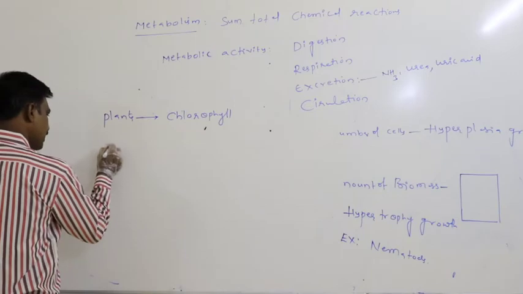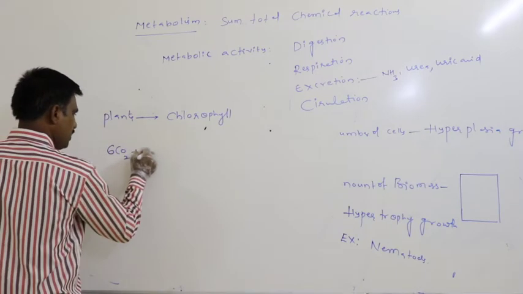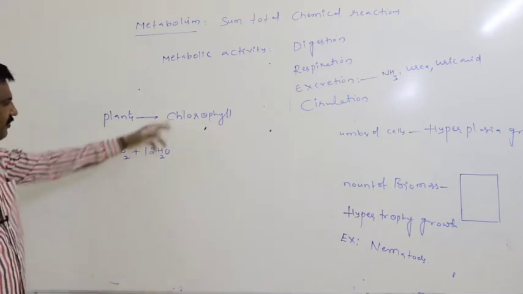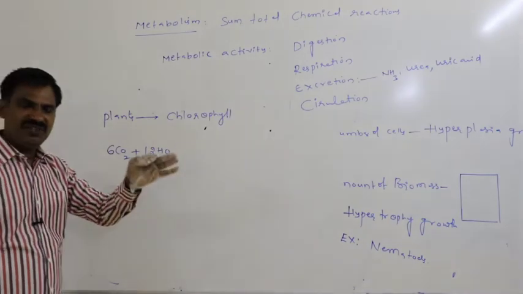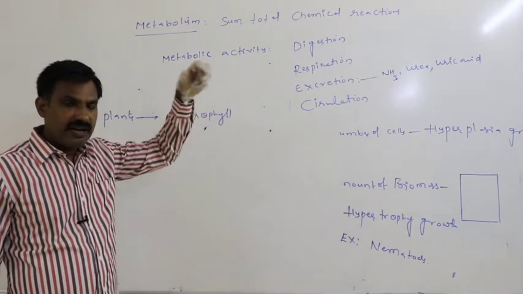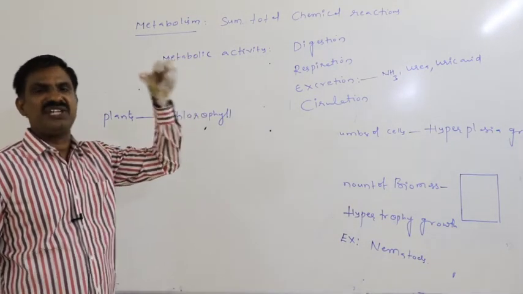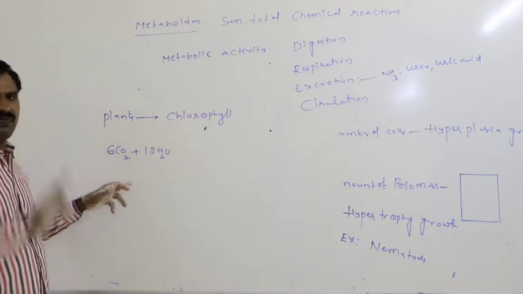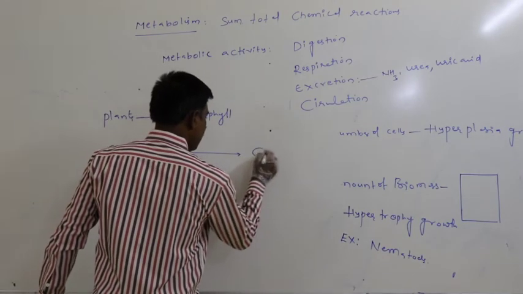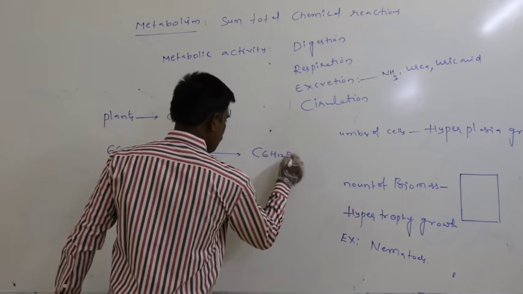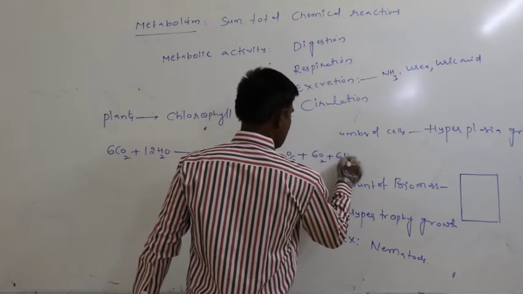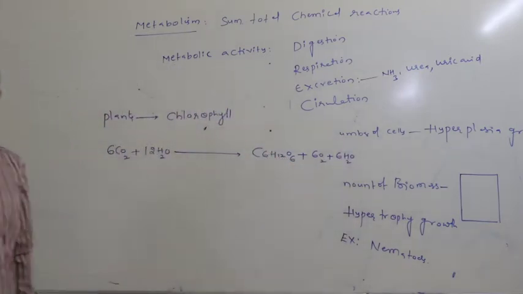That means 6CO2 plus 12H2O. The energy which is trapped by chlorophyll of green plant, that radiant energy, is used for combining CO2 with water to form C6H12O6 plus 6O2 plus 6H2O.